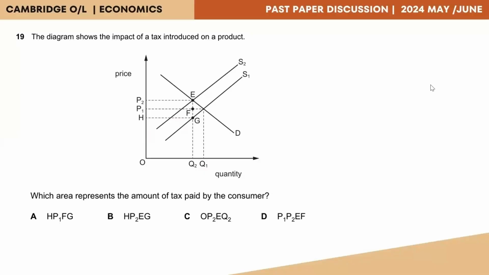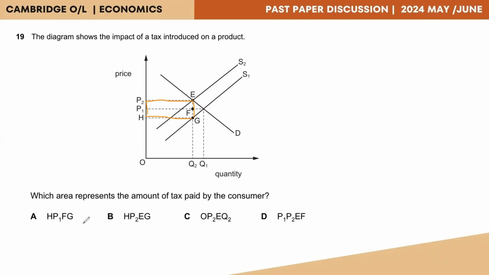Question 19. The diagram shows the impact of a tax introduced on a product. So we can see the diagram, the price and quantity axes, the demand curve, the supply curve at S1, and the supply curve has shifted to the left to S2, resulting in the creation of a new equilibrium at E. And if we are to identify the area of the tax, or the tax incidence, we shall have to start off from the new equilibrium and then move on until we reach the original curve. This would be the entire tax incidence.